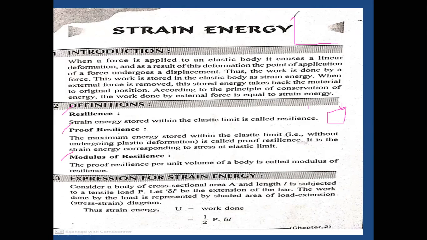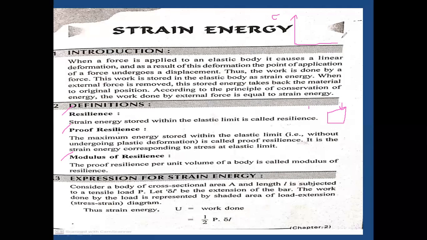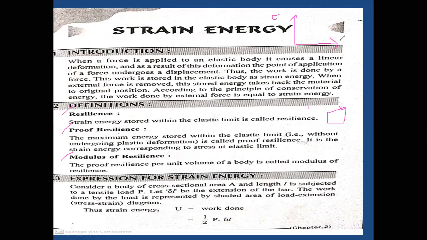The y-axis represents stress, and the x-axis represents strain. Whenever we apply a load, we use the UTM, universal testing machine. We discussed it in the last class also. We observed the tensile test; we performed the tensile test, or we perform the compression test.